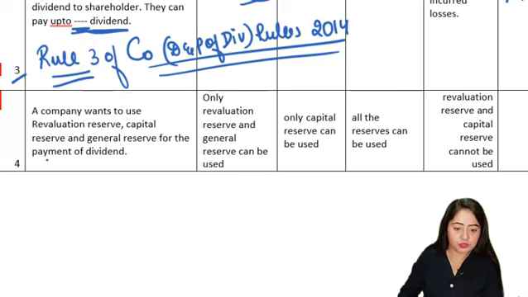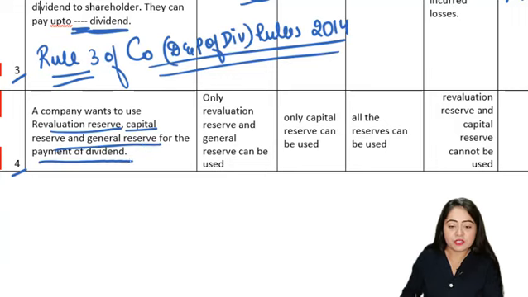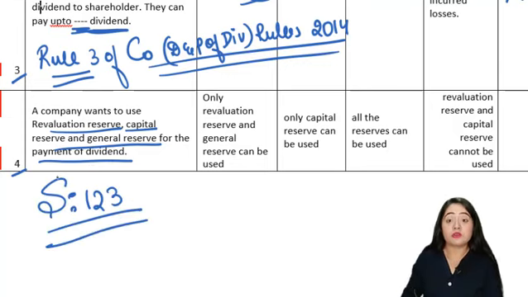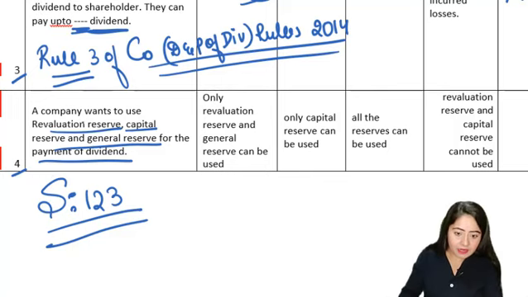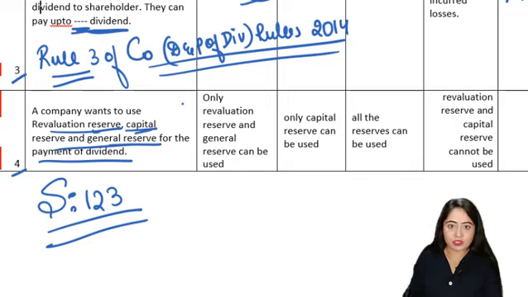Next question, question 4. A company wants to use revaluation reserve, capital reserves, general reserve for the payment of dividend. Can it do so? Again here we are talking about section 123, which talks about the sources of the dividend. The company can use general reserve, current year profits, and central government given funds. The company cannot use any capital profits, revaluation reserves or notional reserves. Accordingly, revaluation reserve and capital reserve cannot be used, but general reserve can be used. So accordingly we will have to select the answer.